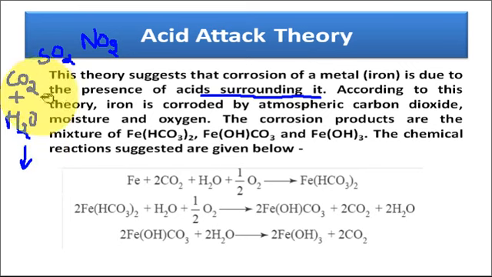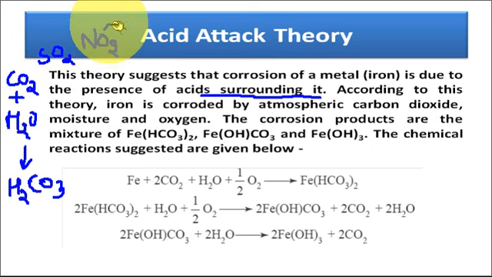For example, carbon dioxide reacts with H2O to form carbonic acid. And in presence of acids, the metal surface undergoes corrosion. Carbon dioxide forms carbonic acid, sulfur dioxide forms sulfuric acid, nitrogen oxides form nitric acid.